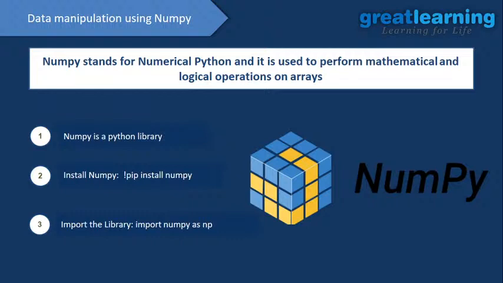If you don't provide as np, nothing will happen, but every time you need to call a function from the Numpy library, you need to write the full name numpy. That is time consuming, so we use an alias. You can use any alias. We use np as an alias so we can call the Numpy library using np.